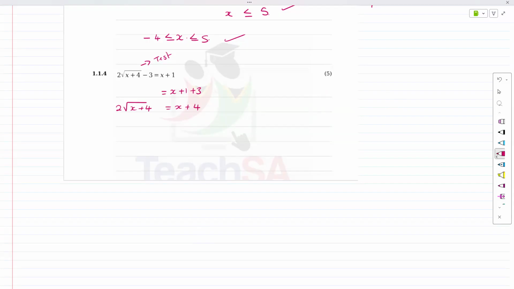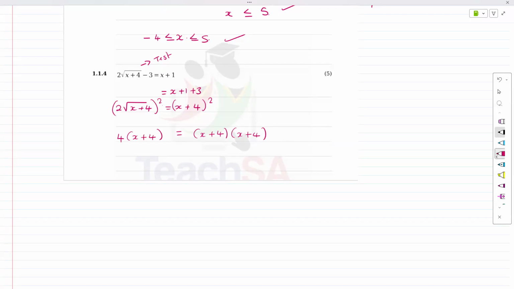Now, guys, parts like this, maybe it seems difficult, maybe it's not. But to get rid of a square root, I would square both sides. When I square both sides, this side ends up as FOIL. But this side, 2 squared is 4. Thereafter, a root squared cancels out. So I end up with that.